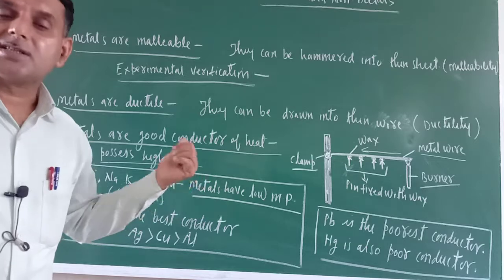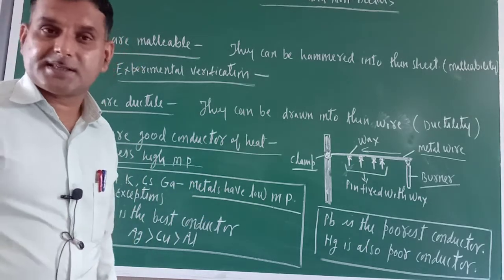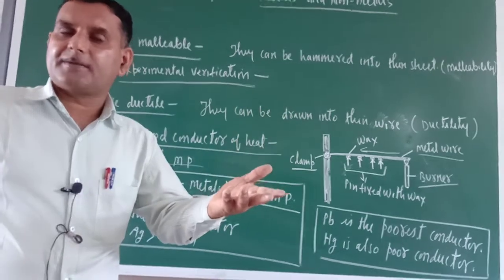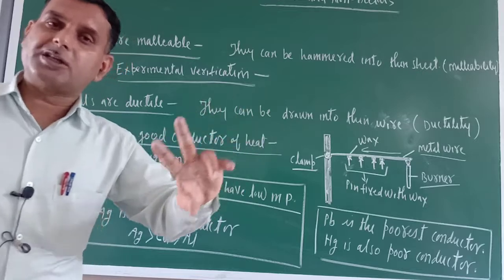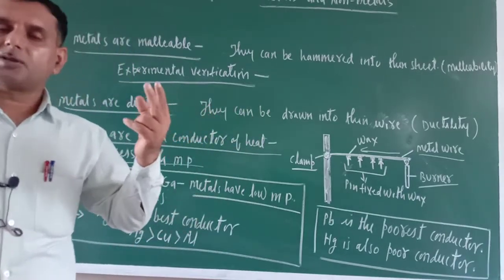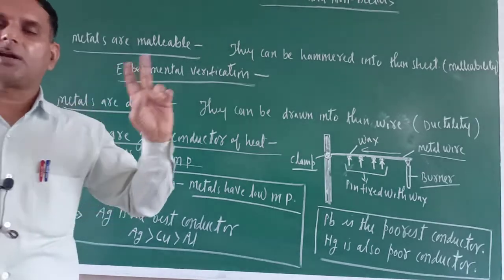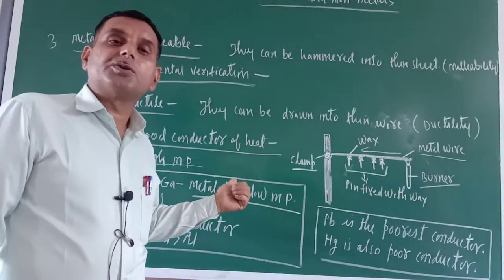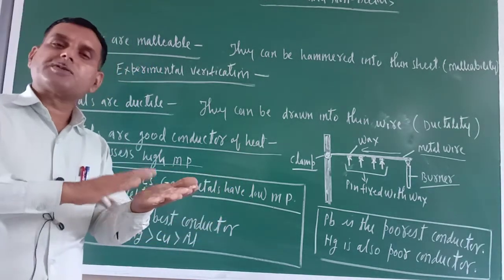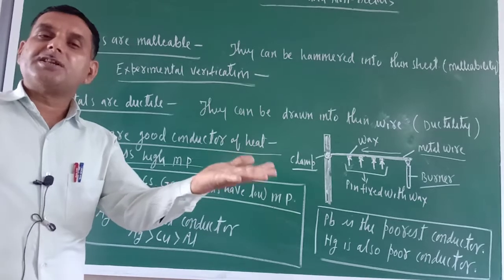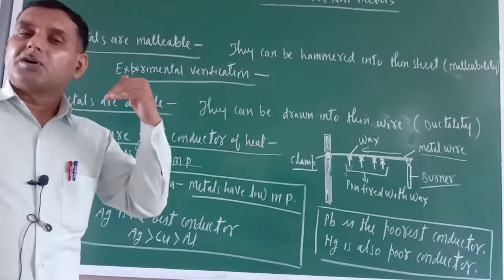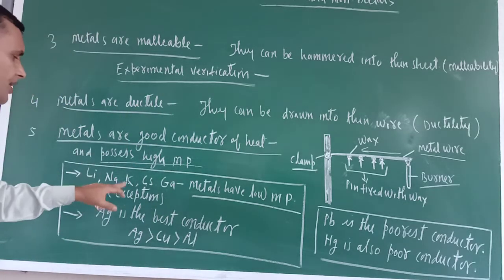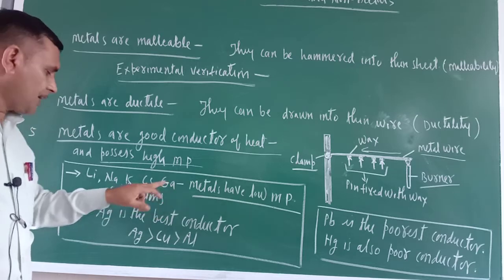Cesium and gallium: cesium is used in photovoltaic cells. Gallium is used in the laboratory thermometer. Okay, there are two types of thermometer, clinical and laboratory thermometer. In the clinical thermometer mercury is used, but in the laboratory thermometer what is used? Gallium is used. And if you keep cesium and gallium on your palm, within a fraction of a second they will melt because their melting point is very low. Okay, so lithium, sodium, potassium, cesium, gallium, their melting point is low.